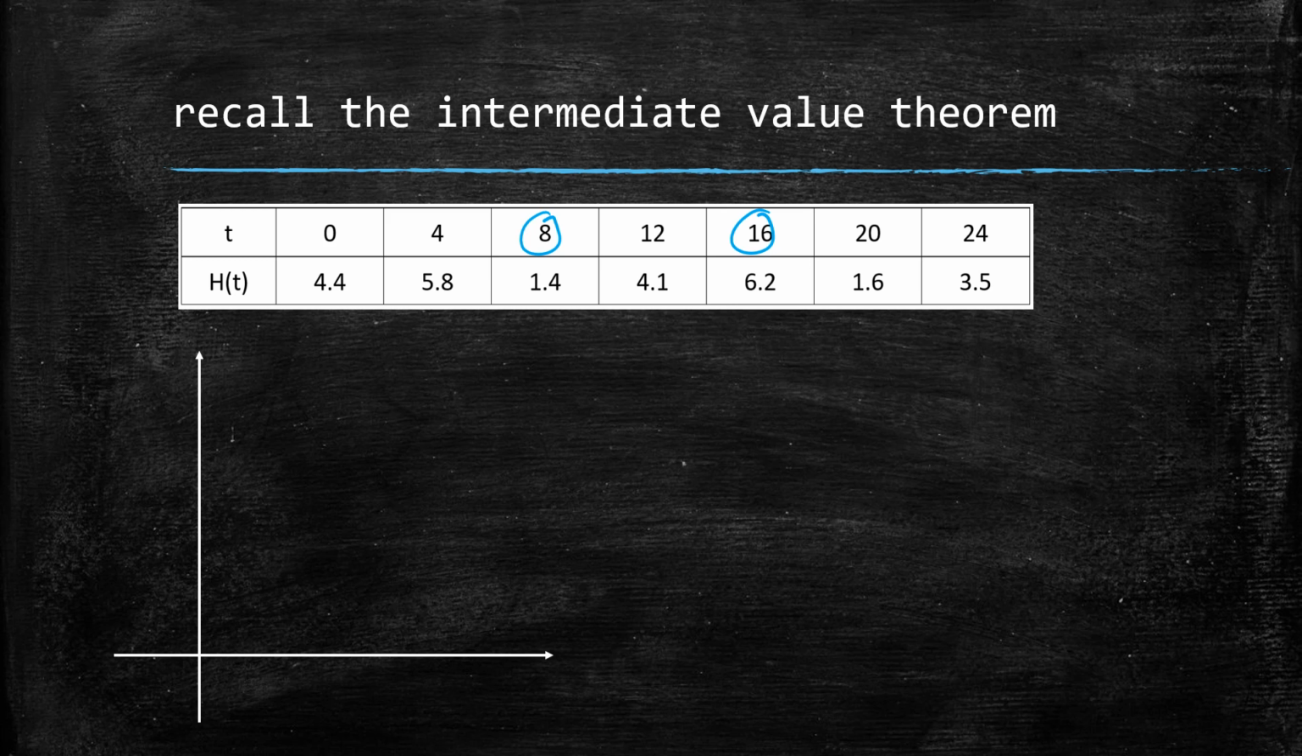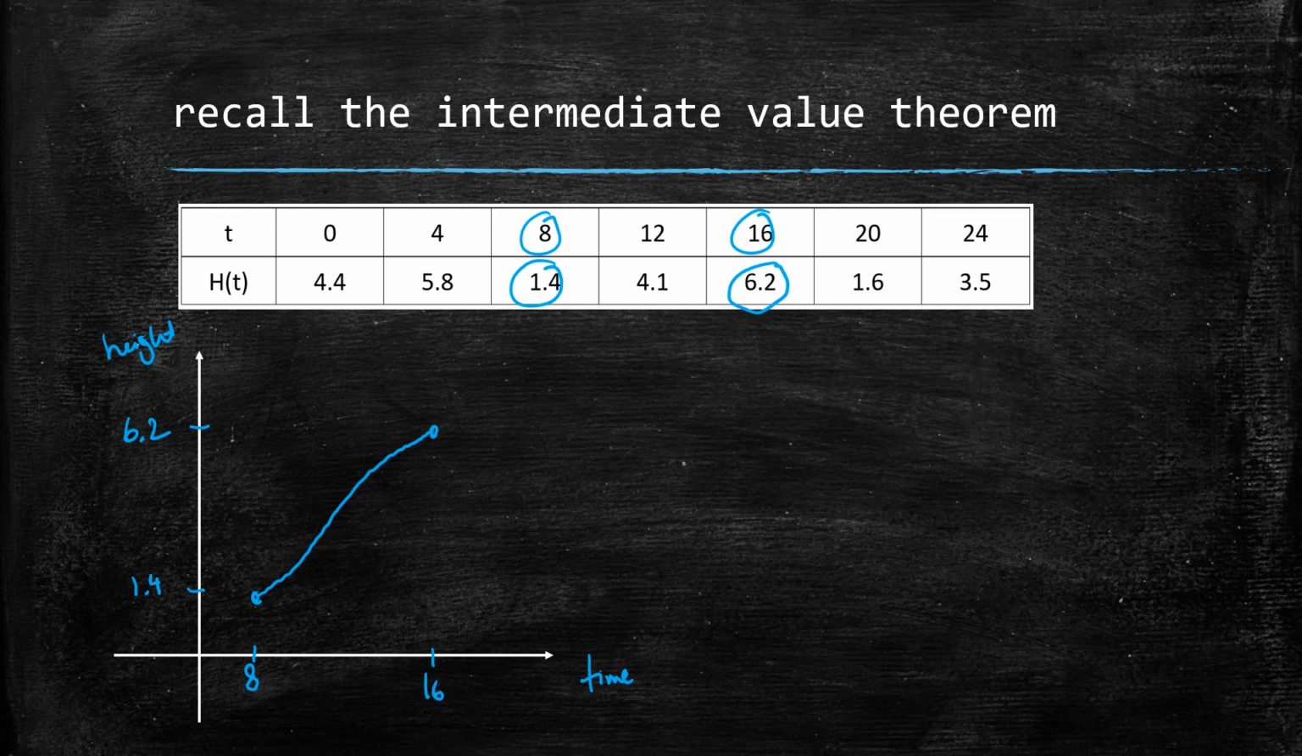So let's see, at 8 hours, or at 8 a.m., the height of the tide was 1.4. So this would be height, and this would be time. And at 16, the height was up here at 6.2. And we know the only condition for the intermediate value theorem is that the function be continuous. So that's one main difference. But what the intermediate value theorem says is that once you've established your range of y values, so we know that the height of the tide goes from 1.4 meters up to 6.2.